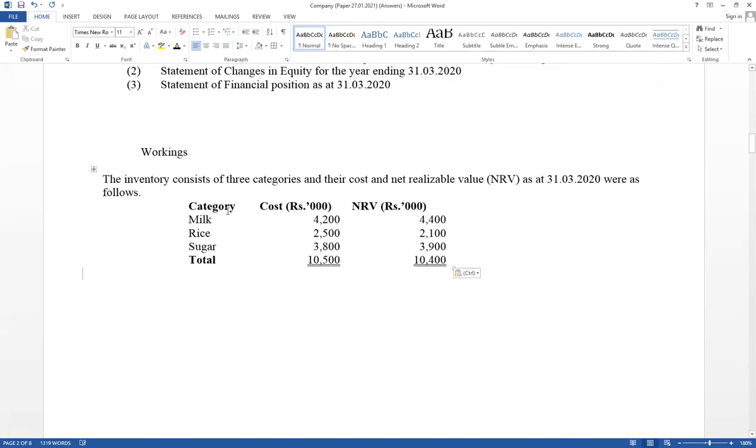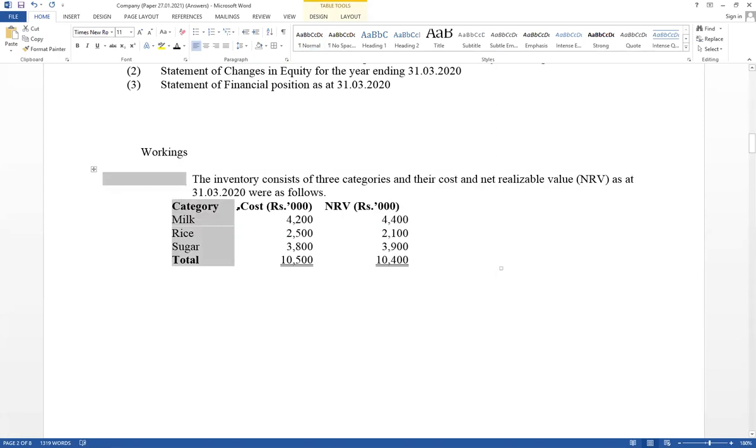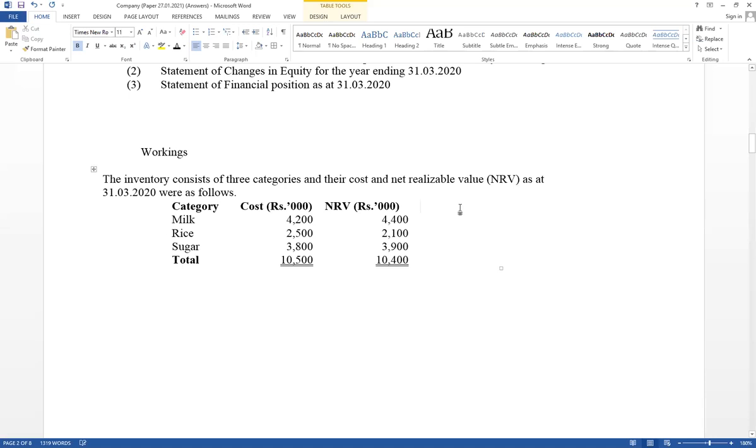It has given categories, meaning groups, not items. Cost value is given, net realizable value is given. You have to calculate the lower amounts, so here the lower value should be calculated.